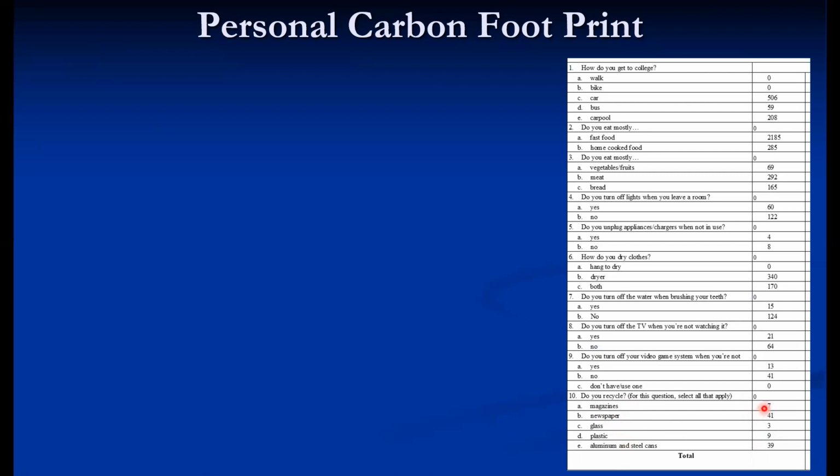Do you recycle? If recycling is there, these amounts are reduced from your total. So actually, the minus signs are there. Most individuals are not contributing in this, but if you're really contributing, it is appreciable. So these are the minus signs. In the calculator, which is attached to this particular video, this minus sign is mentioned. So check which practices you are following, and accordingly you can correct yourself and see the possibility of saving.